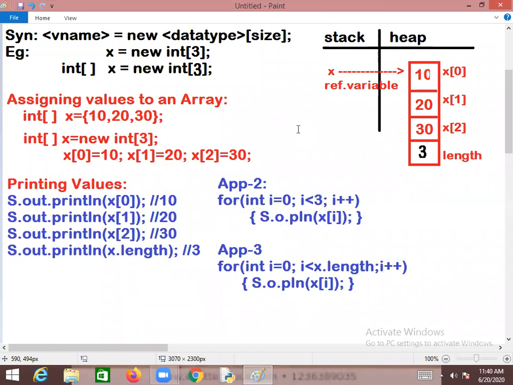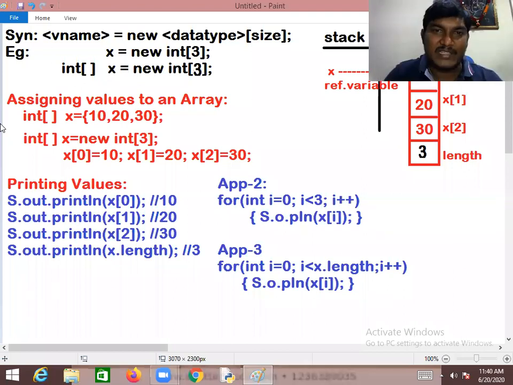So this is the way we have to declare a single dimensional array, and we have to write the code to read the values from it this way. Shall we have one small example on this particular code, my dear friend? Let's have one small example. Please focus, a very simple way.